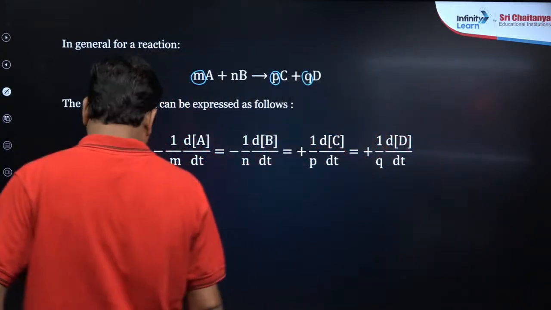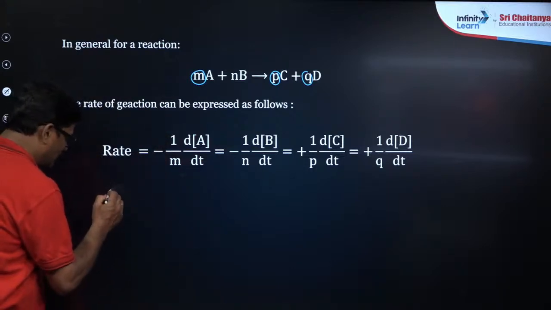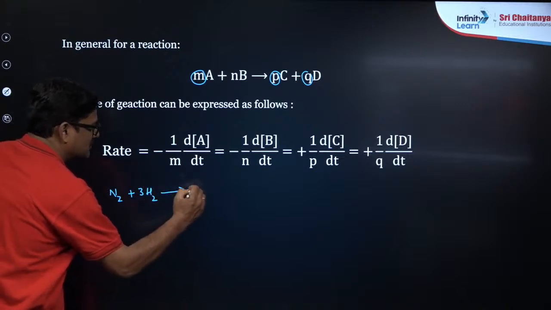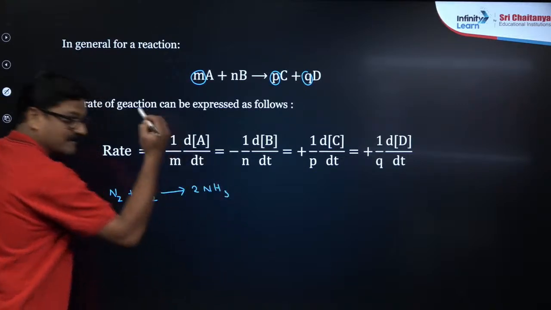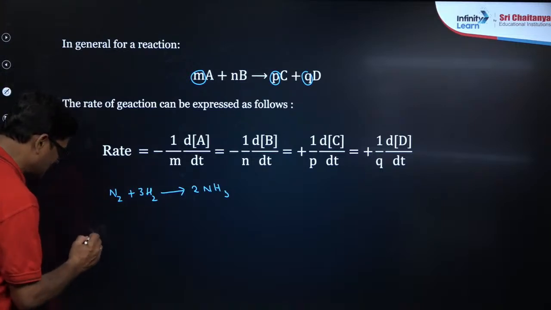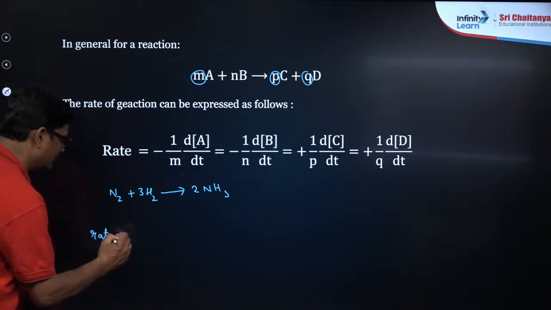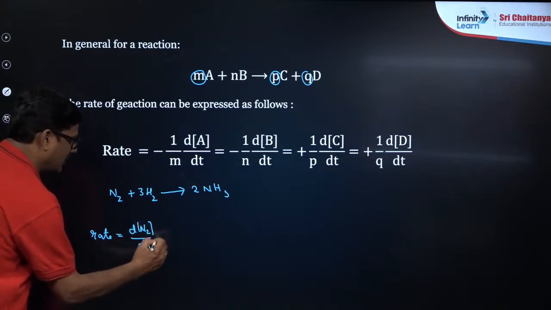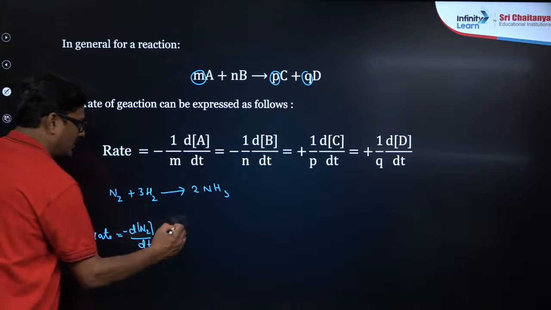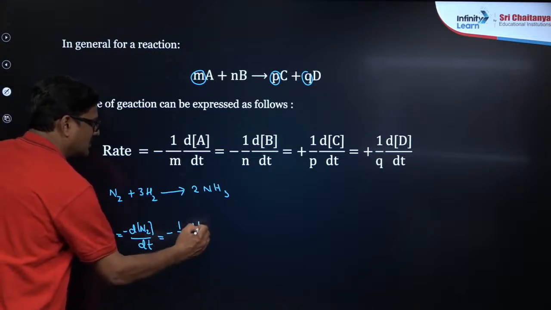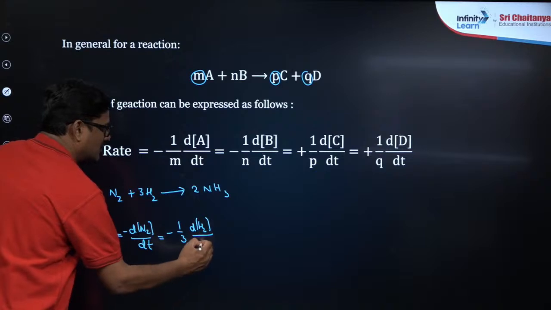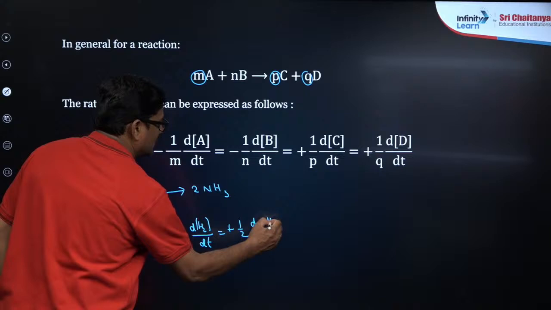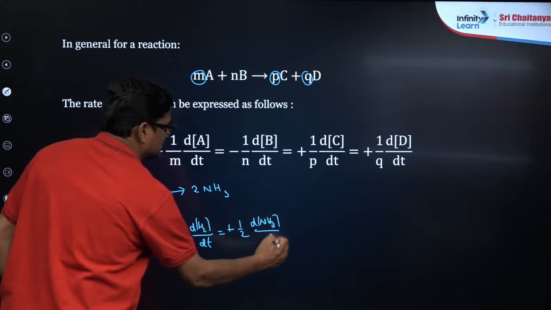Okay, so let us take an example over here. N2 plus 3H2 gives rise to 2NH3. How to write this expression? This expression can be written as rate is equal to minus dN2 upon dt is equal to minus 1 by 3 dH2 upon dt is equal to plus 1 by 2 dNH3 by dt. So this is the expression.